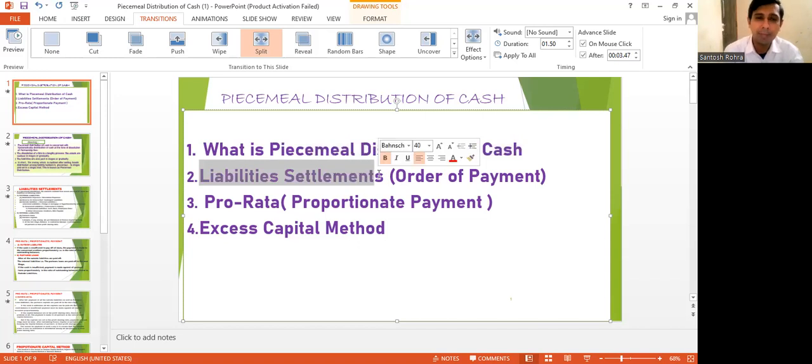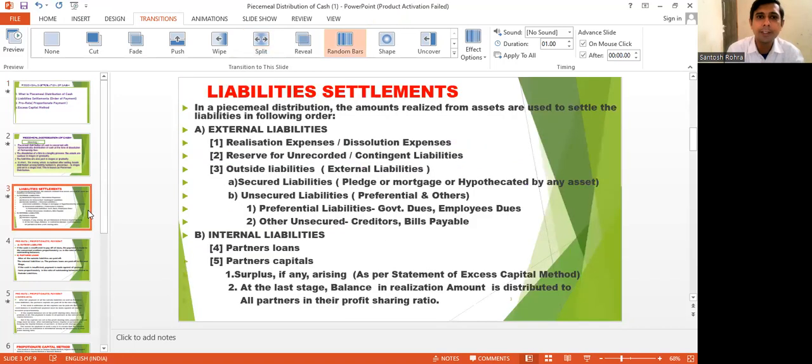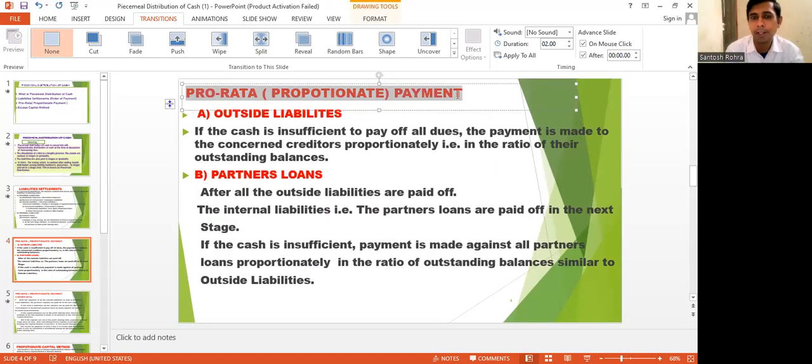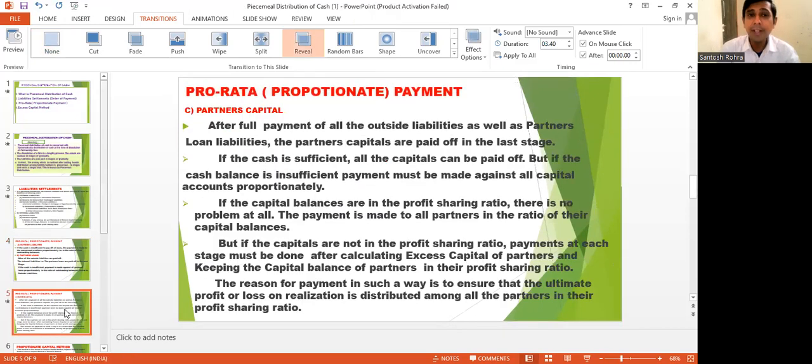After the order of liability settlement, we have discussed pro rata payment, that is called proportionate payment. In case of insufficient cash, the firm has to pay all the liability holders in proportion to their outstanding balance. After going through that, we discussed the meaning of excess capital.